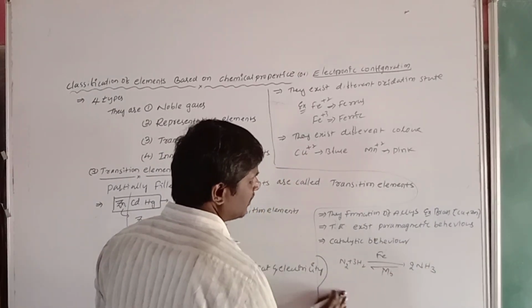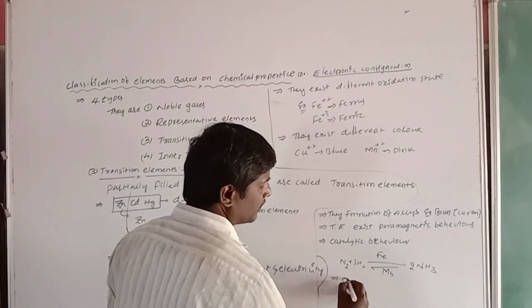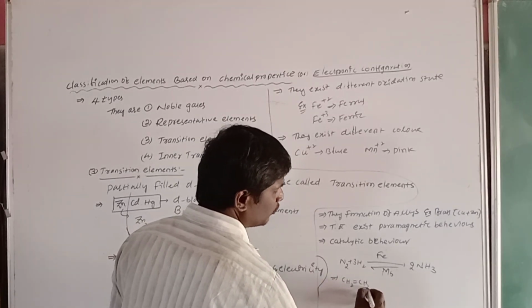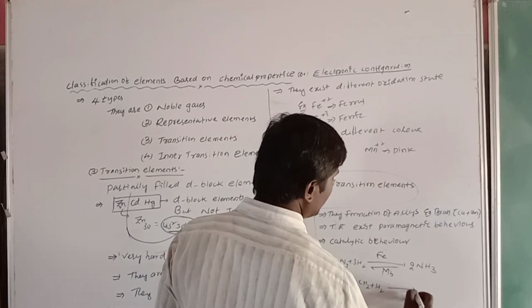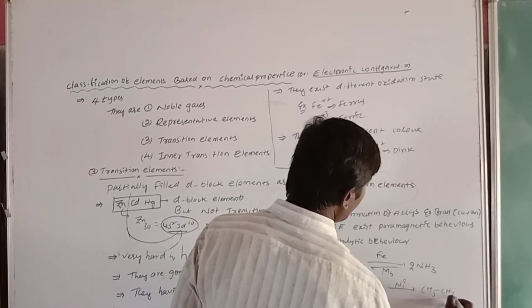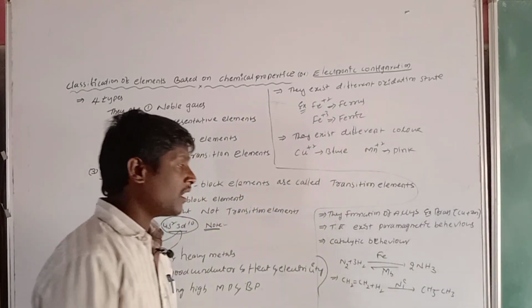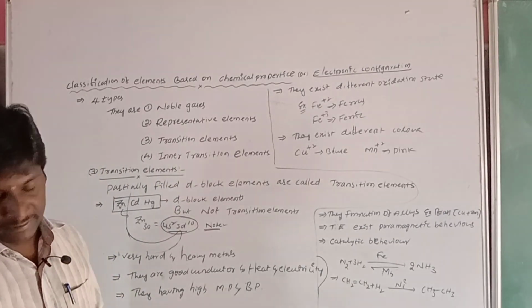Now another one: unsaturated hydrocarbon is converted to saturated hydrocarbon. CH2=CH2. Here hydrogenation takes place. Adding hydrogen in the presence of nickel, it is converted to CH3-CH3. It is the catalytic behavior of D block or transition elements.